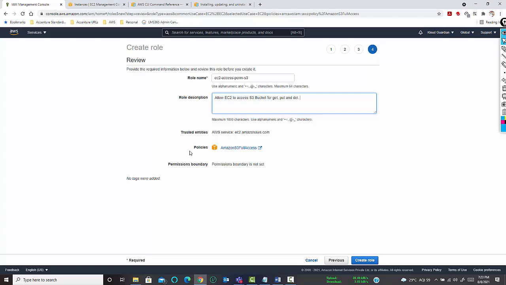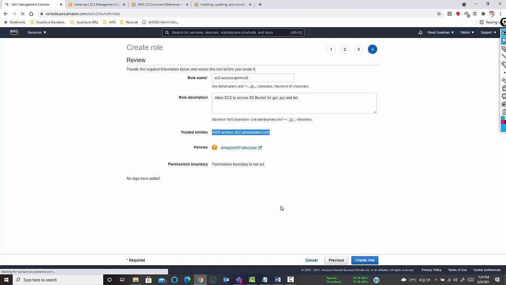So now you can review it. This is my role name. The role will be assigned to an EC2 instance, and that particular EC2 instance will have access to the Amazon S3 full access policies. That means this EC2 instance will have full access to this particular S3 bucket. Now click on create role.